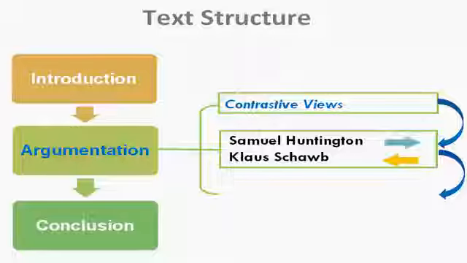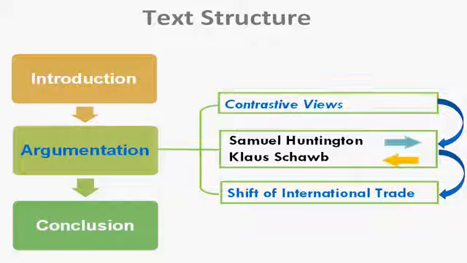However, Klaus Schwab counterattacks by saying that globalization will not necessarily erase national identity. And then the writer continues to talk about the shift of international trade. So what may happen in the future?